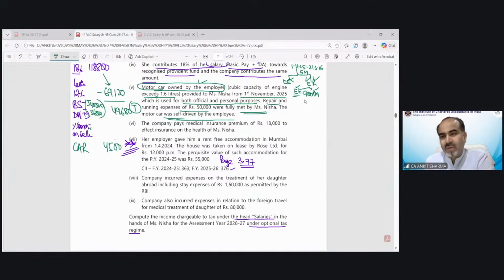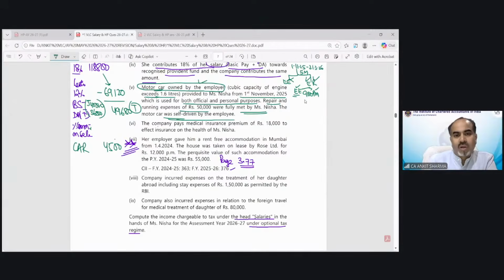Okay. Navneet is asking, sir, what if it is fully personal? Then the information must be given in the question. If it is fully personal, then 10% of the car cost needs to be taxed. So in that case, the historical cost or purchase value must be in the question. In that case, we will apply that.